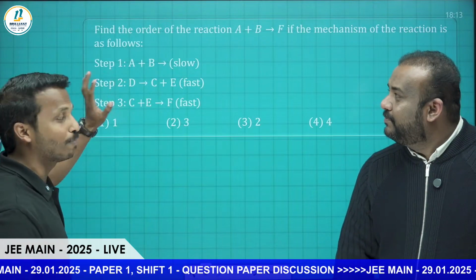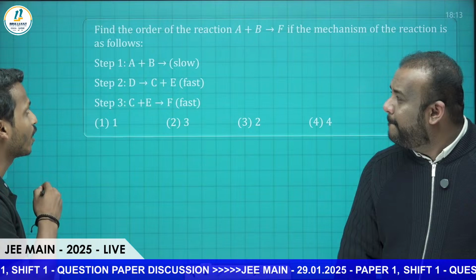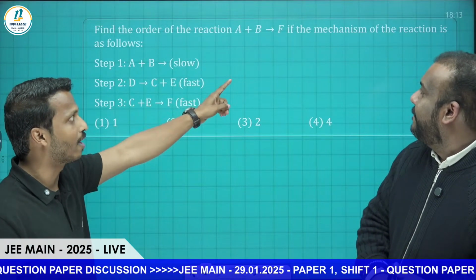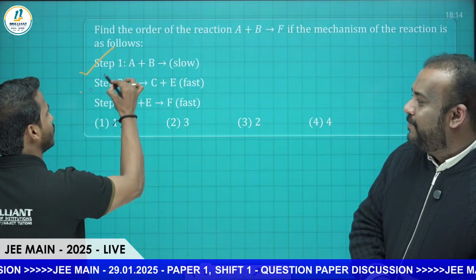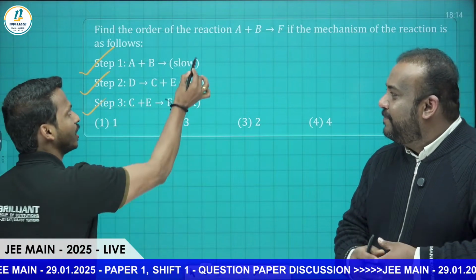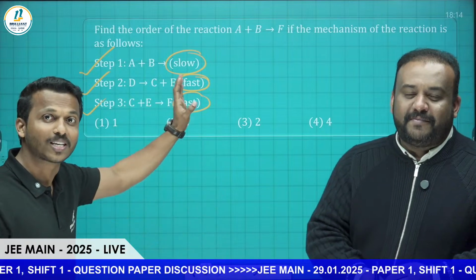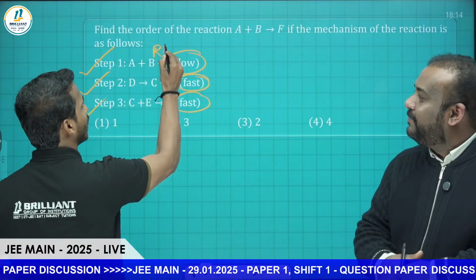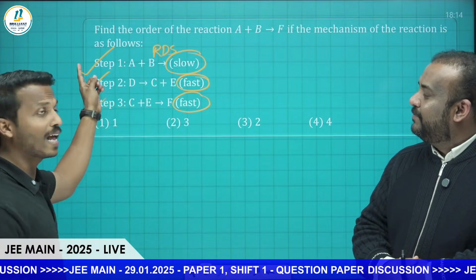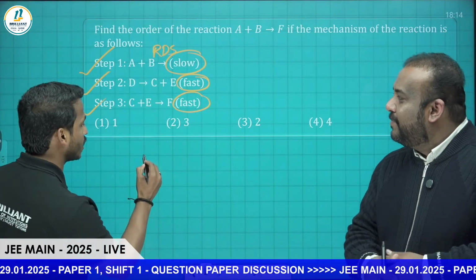Find out another simple question from the chapter chemical kinetics: find the order of the reaction A plus B gives F, if the mechanism of the reaction is given in 3 steps, with a slow step, fast step, fast step. You know that the slow step is the rate determining step. So this is an elementary step, right? This is an elementary reaction, so we can calculate the rate. What is the rate of this reaction?